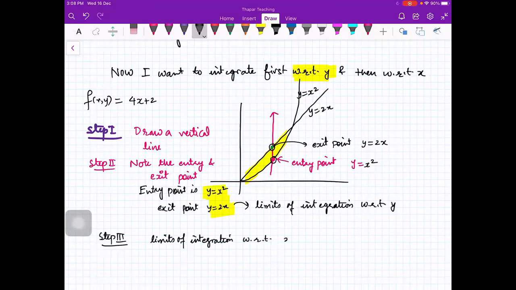For that, what you will do? You will find these limits such that whole of the region is covered. Now you have drawn a vertical line. You want to cover whole of the region. So from where you will start? You will start from here.